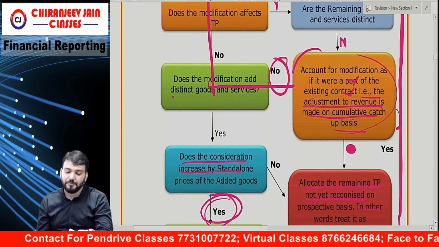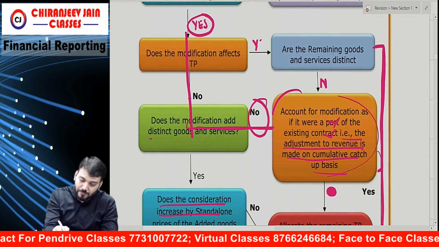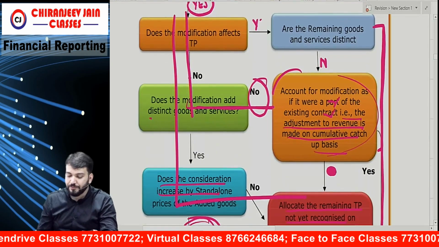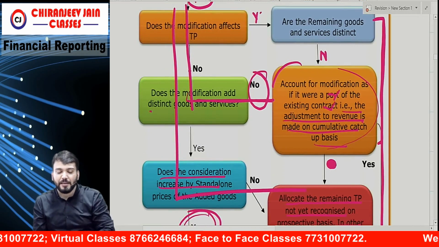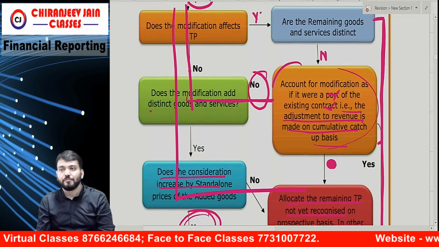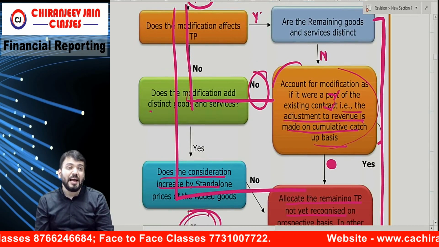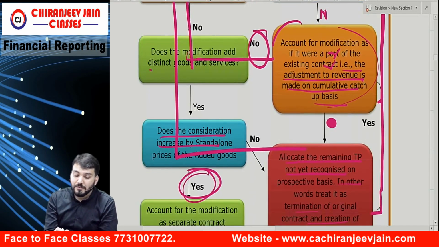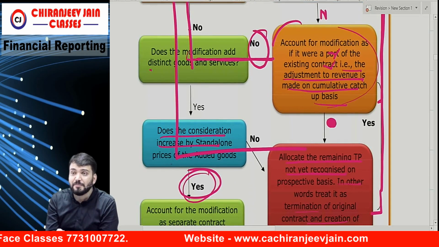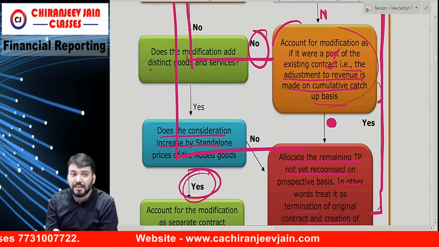Then the last case. This is the last case. Okay. First question, does the modification affect transaction price? No. Does the modification add distinct goods and services? Yes. Does the consideration increase by the standalone selling price of the added goods and services?